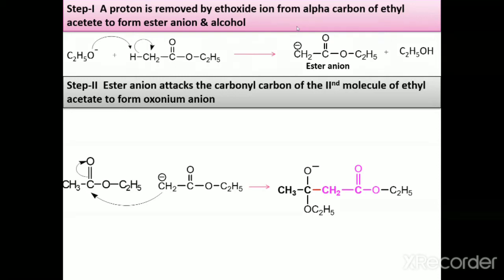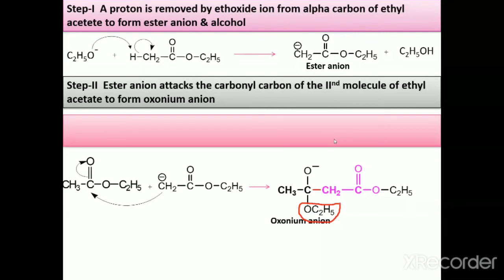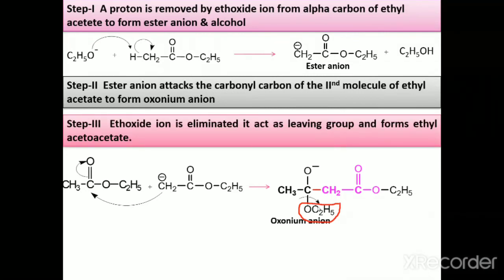When it forms the oxonium anion, in the next step a rearrangement takes place. The rearrangement will be like this. This ethoxide ion acts as a leaving group. Look at this. This ethoxide ion acts as a leaving group and it forms the ethyl acetoacetate.